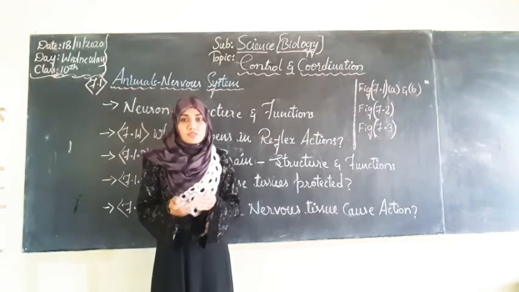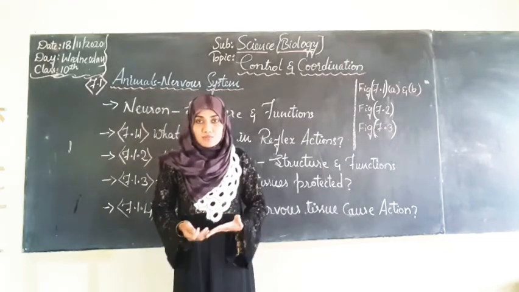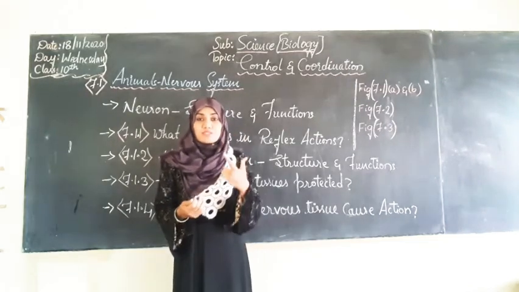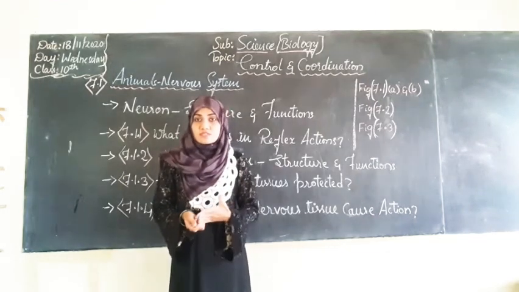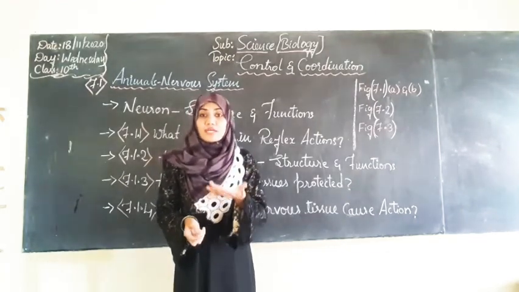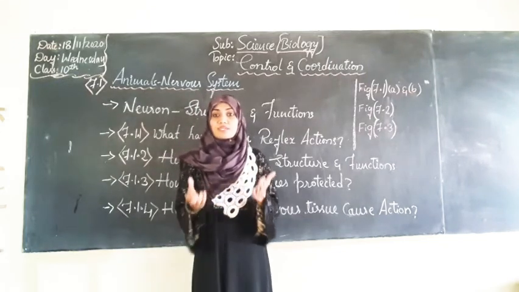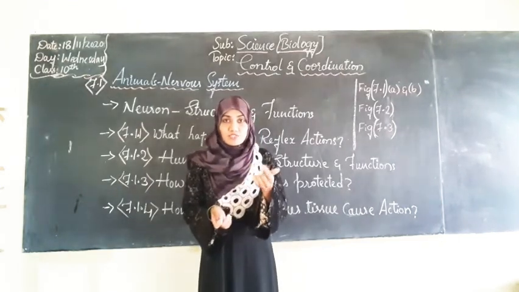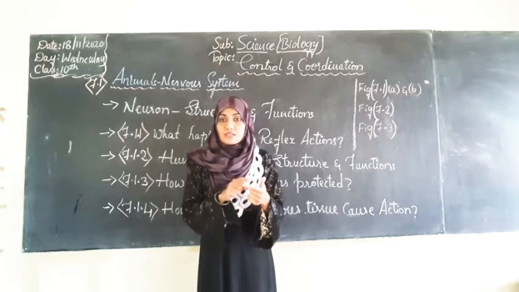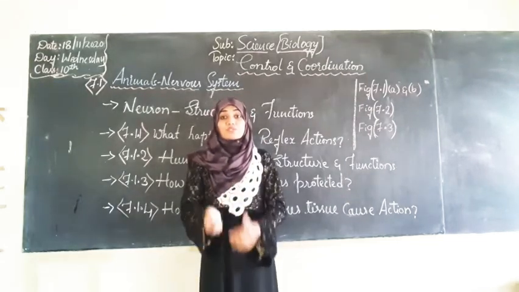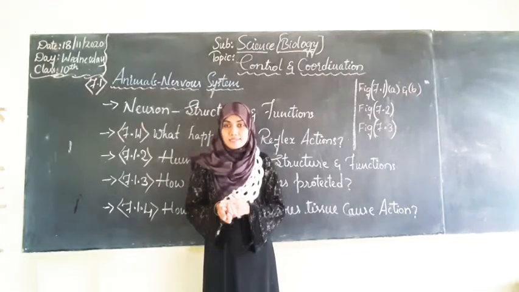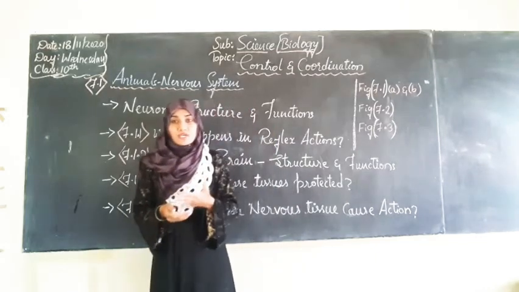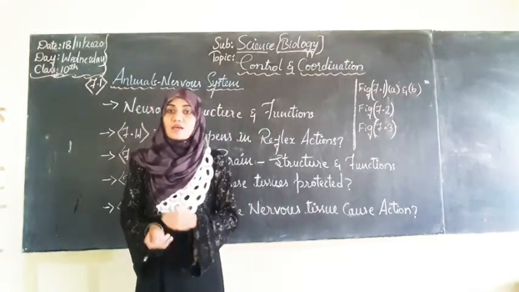How does the growth in our body take place, how do the messages get transported in our body, messages like the vision messages, the auditory messages, the gustatory messages? That means if we see a color, how are we able to identify different colors, whether it is red, white, black, or blue? Our eyes will see the picture, but that message will be carried to the brain. But what are the organs, cells and tissues which will take this message to the brain, and how do they function? All these things we are going to study in this chapter.